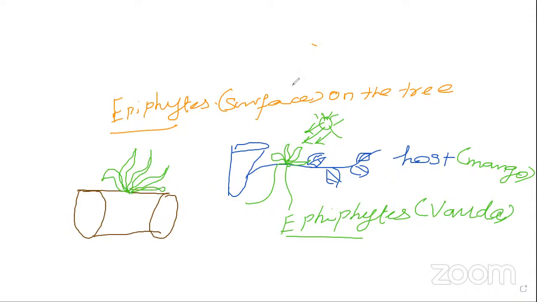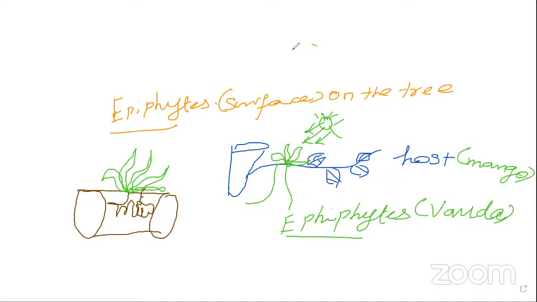So what happened? It has a specialized structure. There are two types of root system present in it. One is called the normal root system. Another one is called velamen tissues, also present.